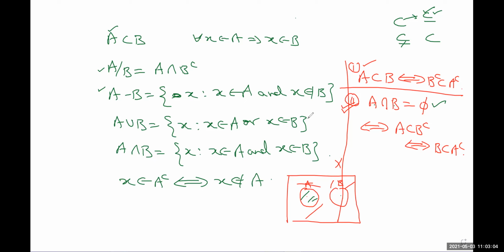And if A is contained in B, suppose this is A and this one is B, and if A is contained in B, then it is equivalent to saying that B complement, look at B complement. B complement will be this one. And A complement will be this one. So clearly B complement is contained in A complement. Is this clear to everyone?